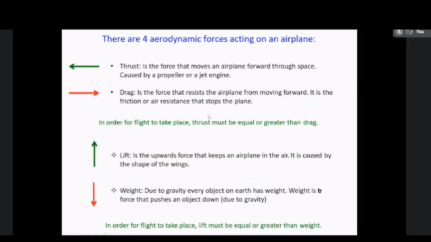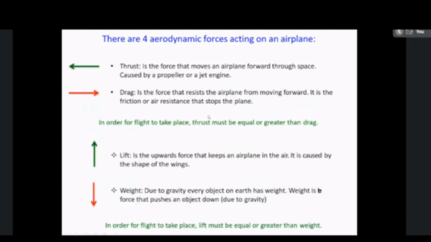So second control device is aileron. This aileron is mostly fixed in the back side of the wing, that is trailing edge of the wing, which is used to control the rolling motion of the aircraft. When the aircraft is flying at a very high altitude, some rolling motion will be needed. So to control the rolling motion, rolling movement, these ailerons will be used.